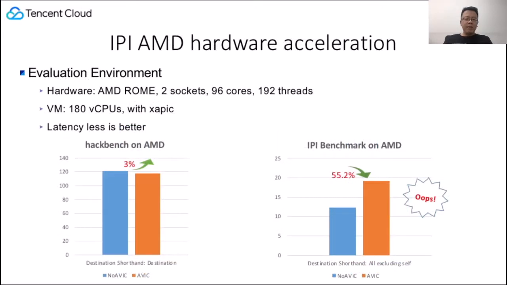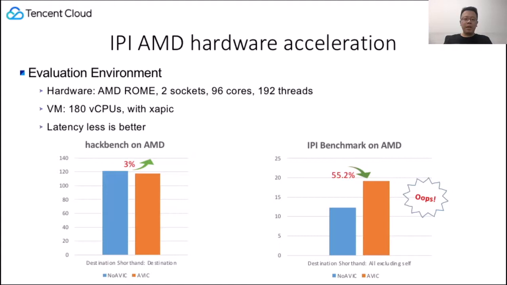AMD SVM introduced hardware acceleration to boost virtual IPI performance. The source vCPU doesn't need to vmexit when sending unicast IPIs or multicast IPIs in most conditions. The virtual IPI can be sent to the target virtual CPU directly.